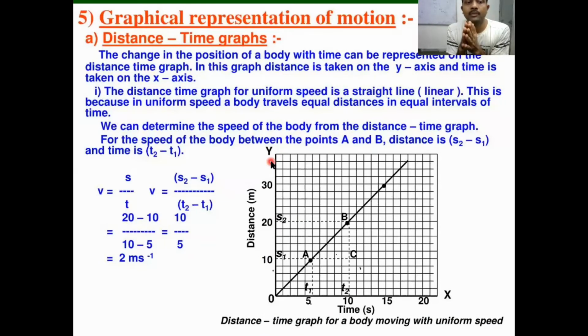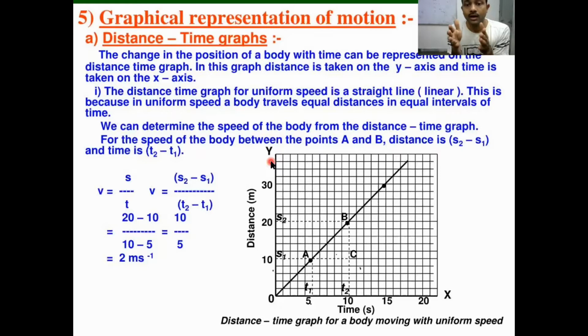Slope of the distance time graph will give you speed or velocity. Slope of distance time graph, velocity, speed. If the object is moving in a straight line, in that case velocity and speed both are same, right? If the object is moving in a circular path, in that case not same. Speed is constant, but velocity is not constant. When will you say the speed and velocity are same? If the object is moving on a straight line, in that case speed and velocity both are same, because there is no change in the direction, means velocity is also equal to speed only, right?